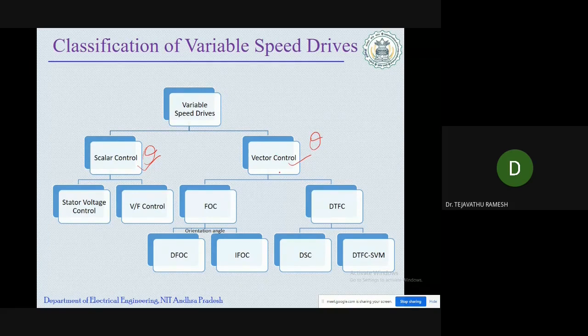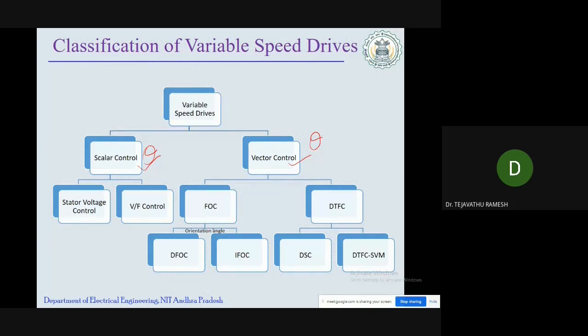The vector control method is further classified into two types. Initially, the field oriented control method was implemented, which is also called the vector control method. The field-oriented control method is further classified into two types: the direct field-oriented control method and the indirect field-oriented control method.